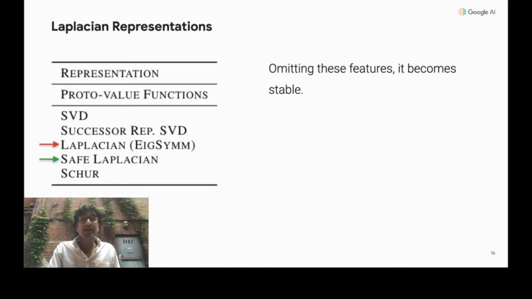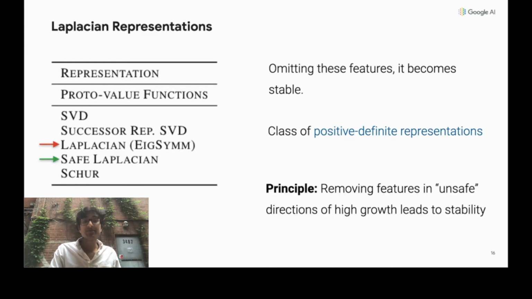Now, this is one example of a class of representations that we analyze. We call these positive definite representations. These representations achieve stability by reducing expressiveness in directions of unsafely high growth, trading off expressiveness for stability.